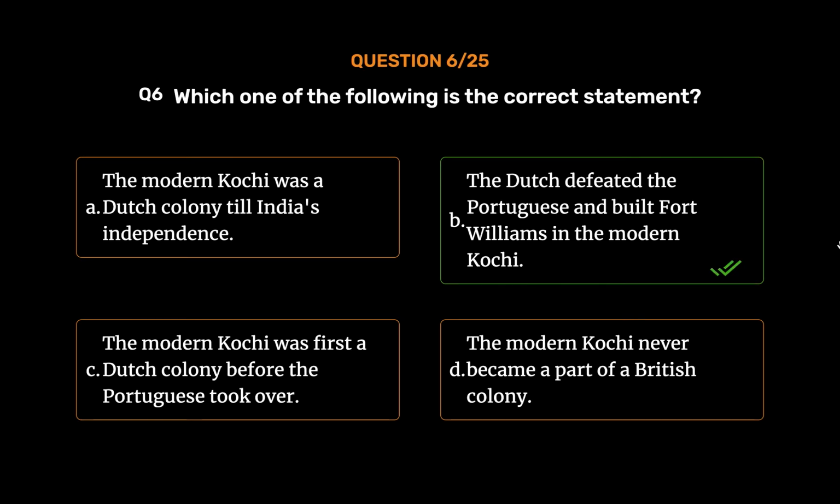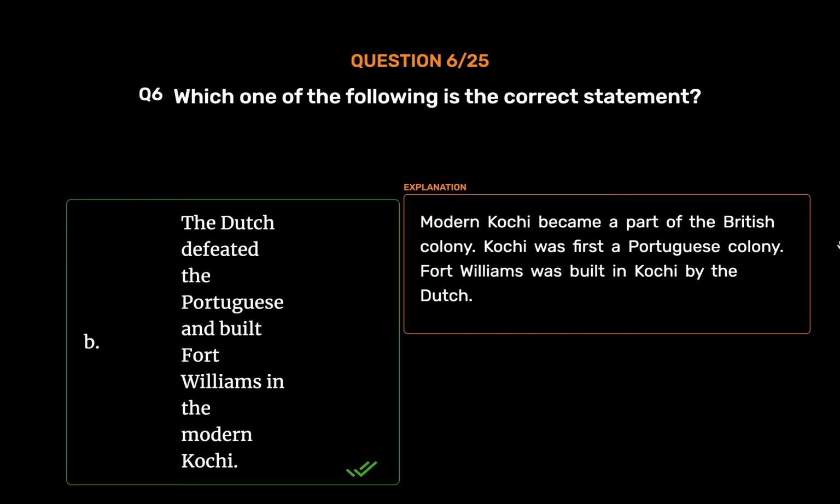The Dutch defeated the Portuguese and built Fort Williams in the modern Kochi. Modern Kochi became a part of the British colony. Kochi was first a Portuguese colony. Fort Williams was built in Kochi by the Dutch.